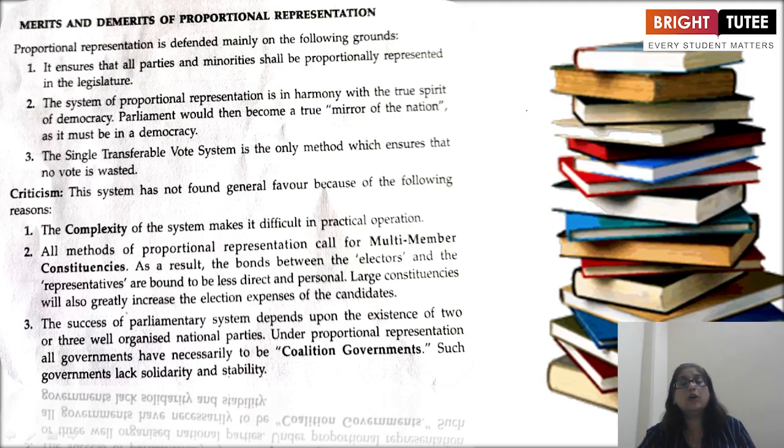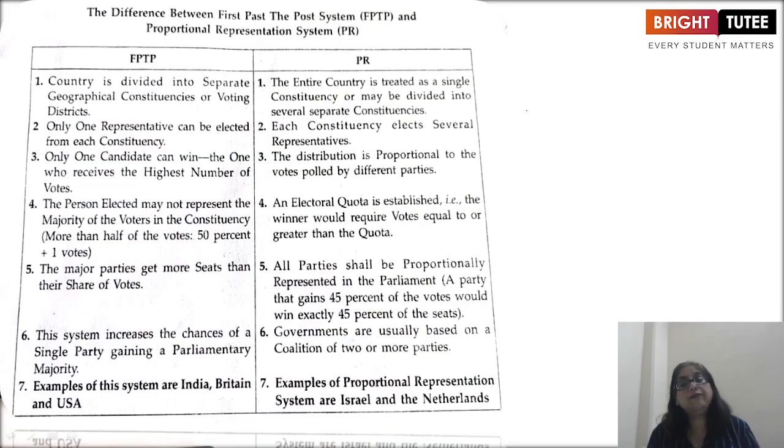We have discussed a lot about that. Now let's move to FPTP and PR, that means the first past the post system and proportional representation. What is the difference? In FPTP, the country is divided into separate geographical constituencies or voting districts. That means the first point is your constituency.